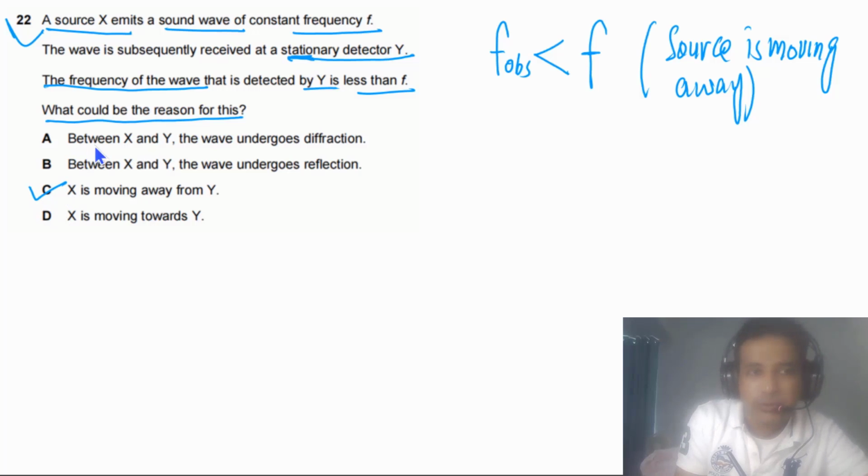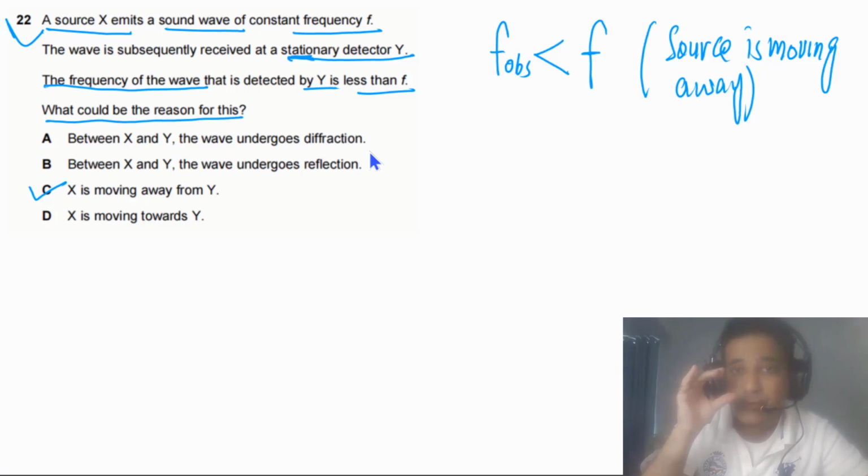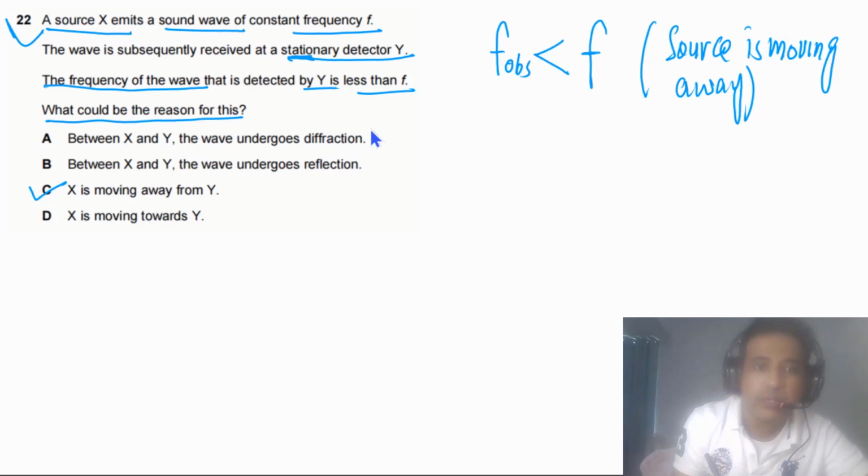If you look at option A, between X and Y the wave undergoes diffraction. When waves diffract, frequency does not change. Frequency remains constant. So this is wrong. Next, the wave undergoes reflection.